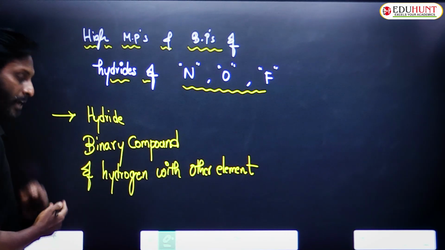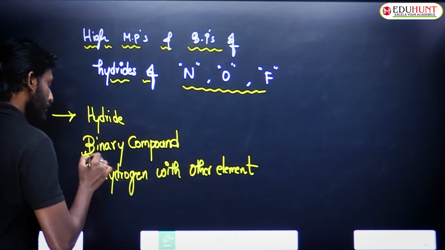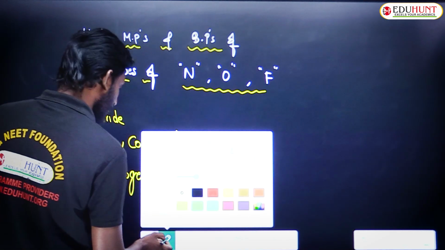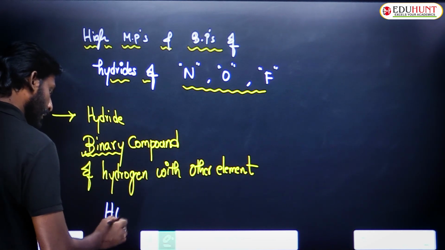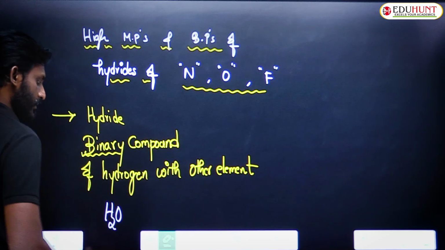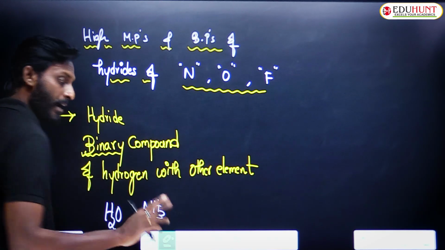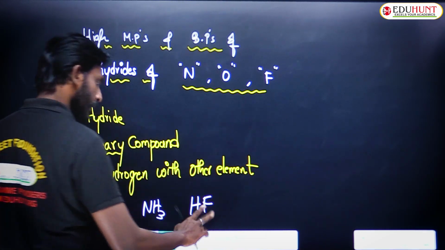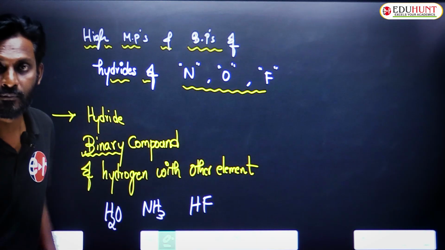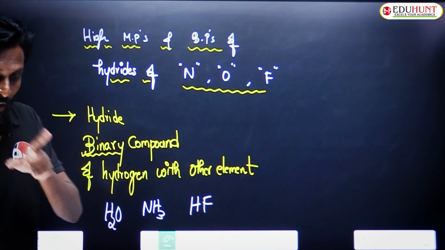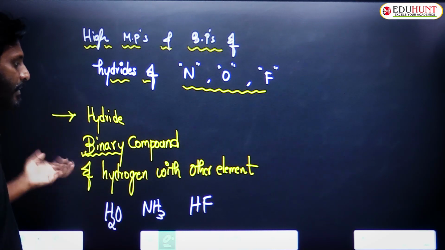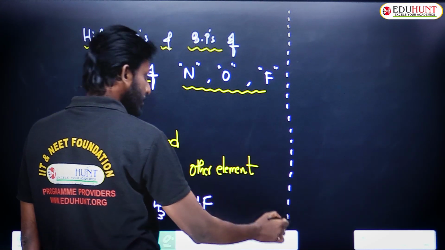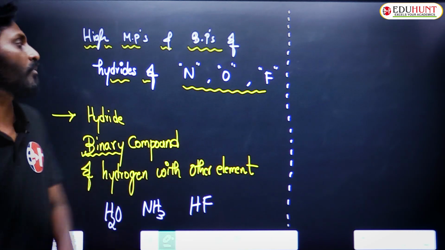Okay, sir, what is binary? We don't know, sir. Binary means there are two components, two elements. So H2O is a binary compound made up of two elements. NH3, a binary compound made up of two elements, and HF, two elements, binary. But in these binary compounds, just one element is compulsorily hydrogen, then it is a hydride. Fine. Now let's move towards the fact we are going to explain with the help of hydrogen bonding.